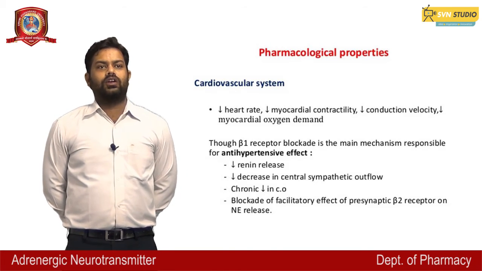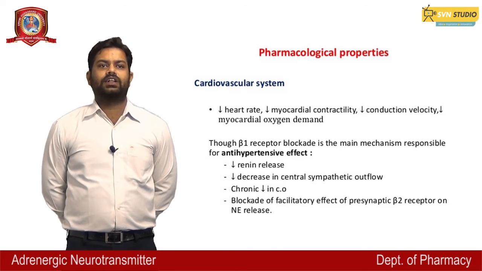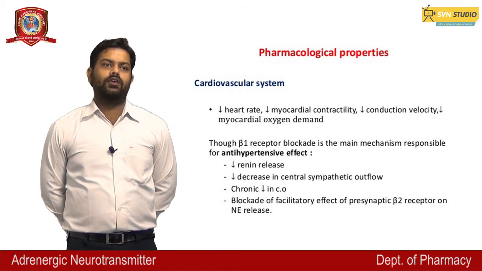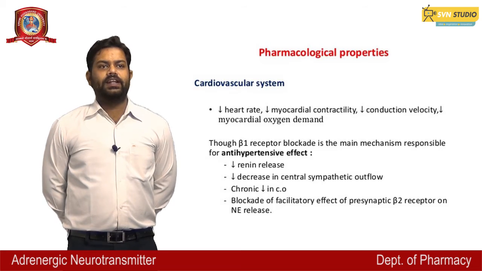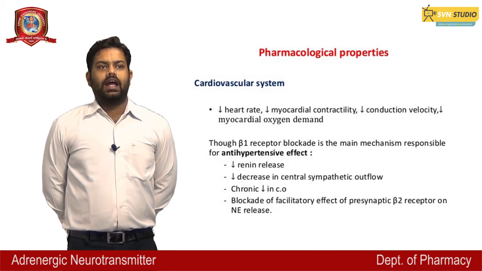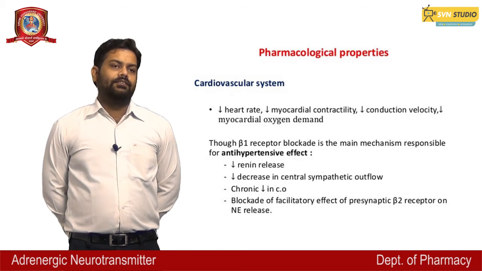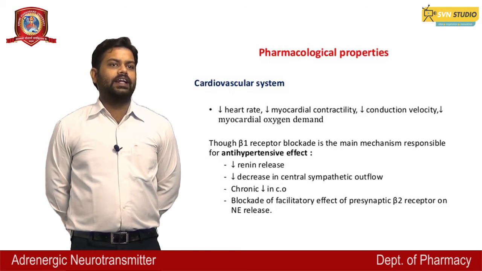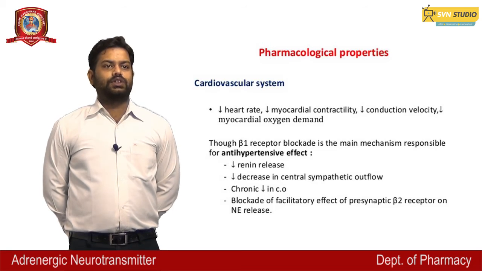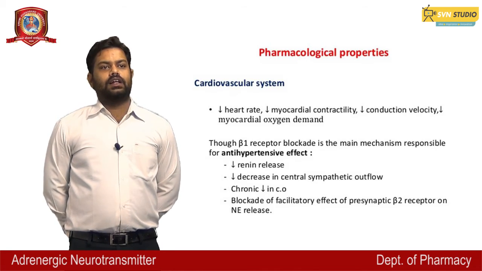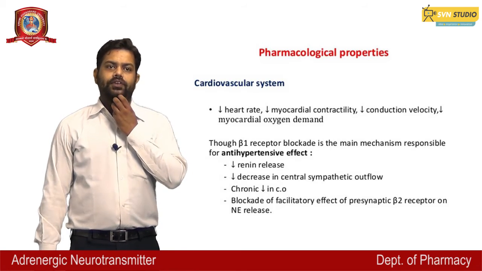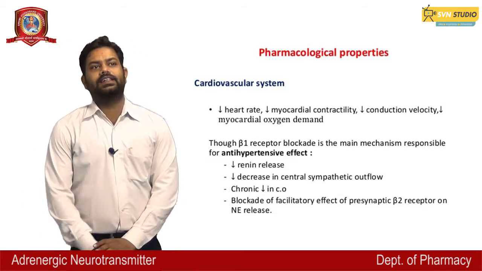Pharmacological properties, cardiovascular system: they decrease the heart rate, decrease myocardial contractility, decrease conduction velocity, and decrease myocardial oxygen demand. Beta-1 receptor blockade is the main mechanism responsible for the antihypertensive effect, which may decrease renin release, decrease central sympathetic outflow, and block the facilitatory effect of prejunctional beta-2 receptors on norepinephrine release.